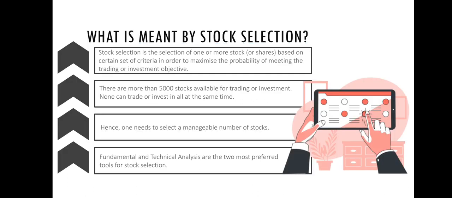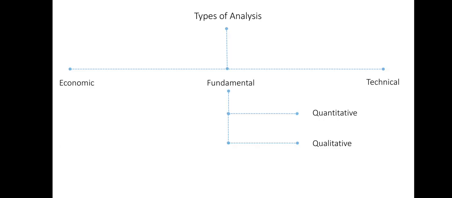What is meant by stock selection? Stock selection is the selection of one or more stocks, that is shares, based on a certain set of criteria in order to maximize the probability of meeting the trading or investment objective. There are more than 5,000 stocks available for trading or investment. None can trade or invest in all at the same time. Hence, one needs to select a manageable number of stocks. Fundamental and technical analysis are the two most preferred tools for stock selection.